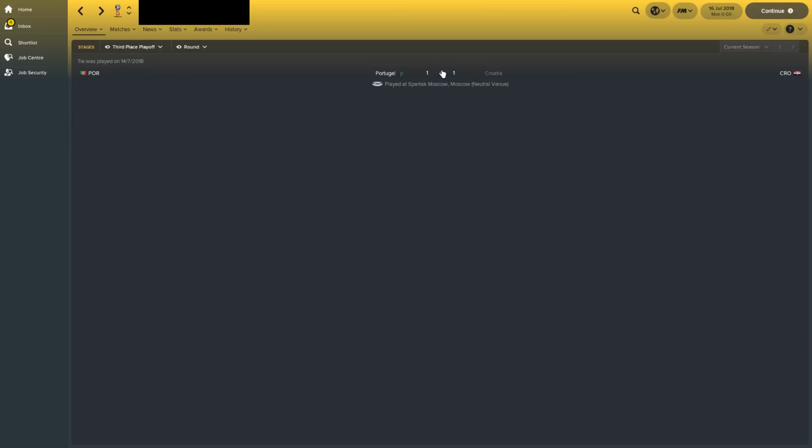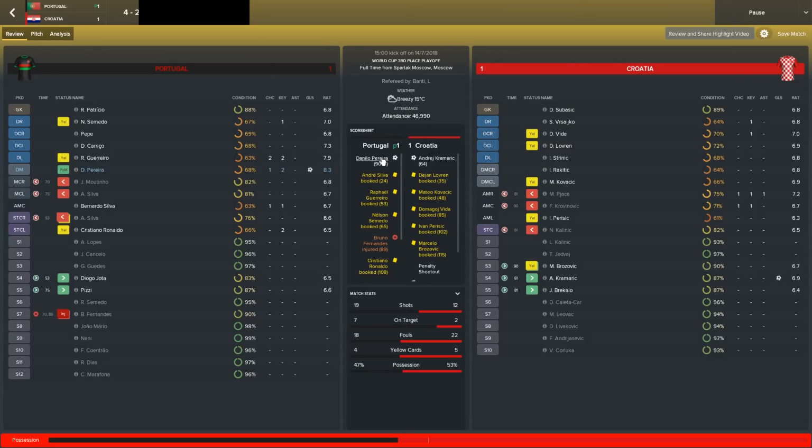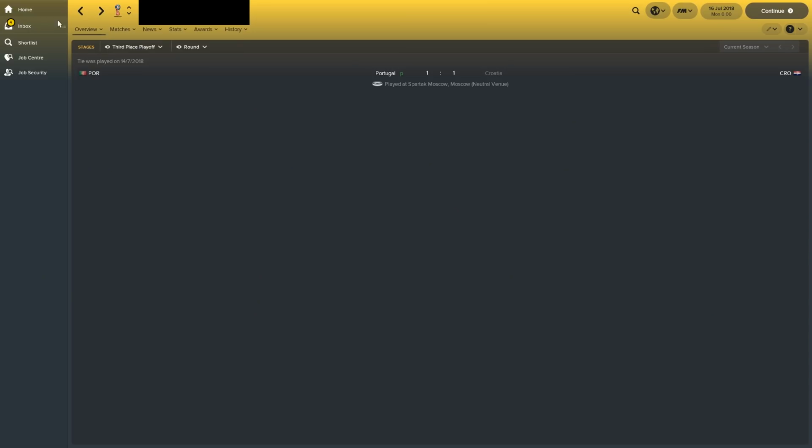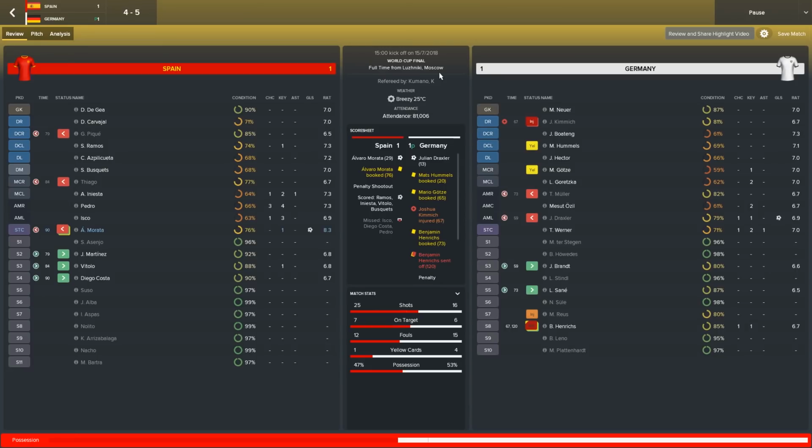Third place playoff. It went to Portugal. They beat Croatia on penalties. They got an equaliser in the 93rd minute and got the win on penalties in the end. But the final was won by Germany on penalties against Spain. So that's not a shock win, really. Two finalists that you'd kind of expect to get there.